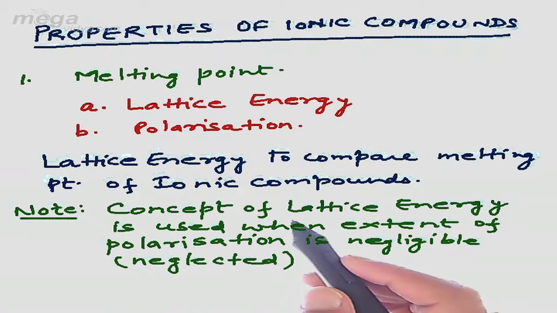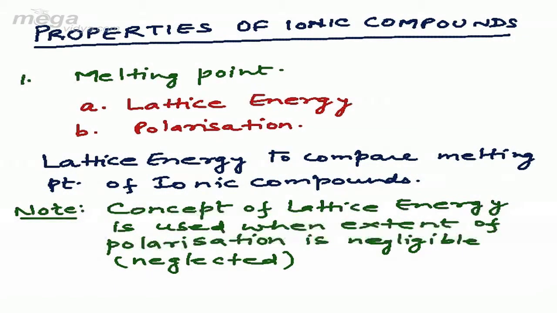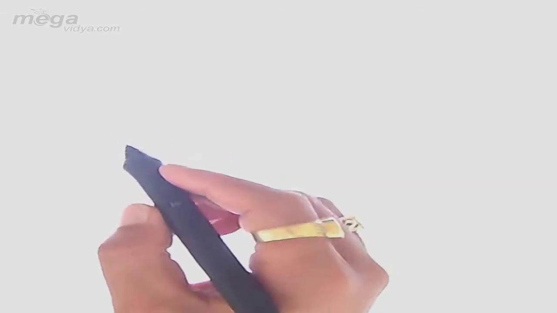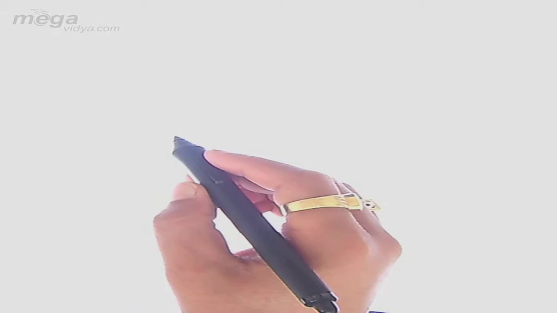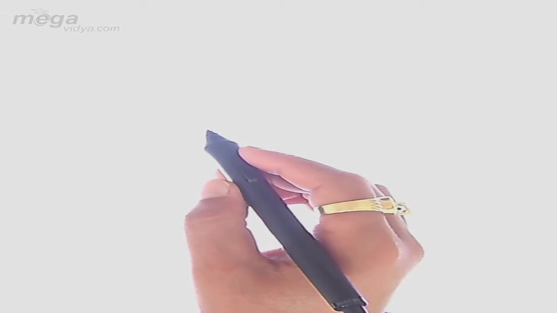Now let us observe how we can utilize lattice energy as the factor to compare the melting point. Now students, we must remember that lattice energy is the energy liberated or evolved when oppositely charged ions are brought from infinity position to a certain internuclear distance to form an ionic compound.